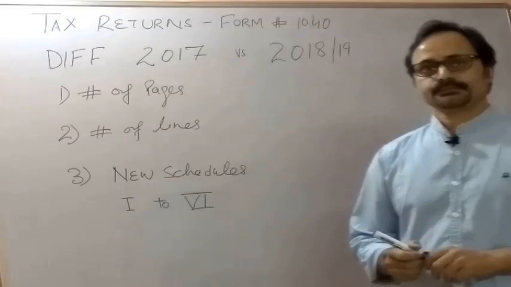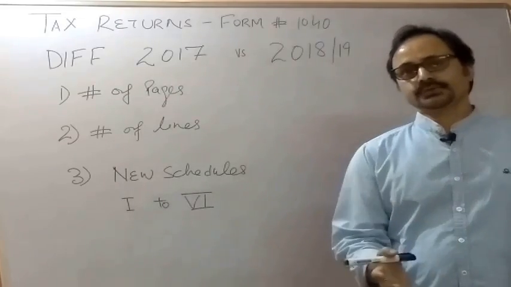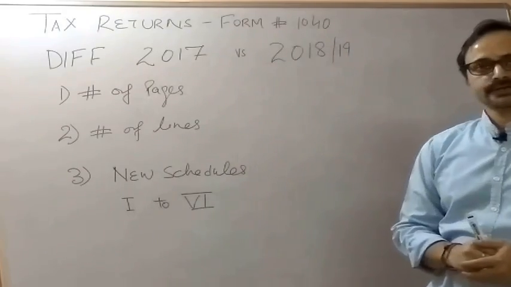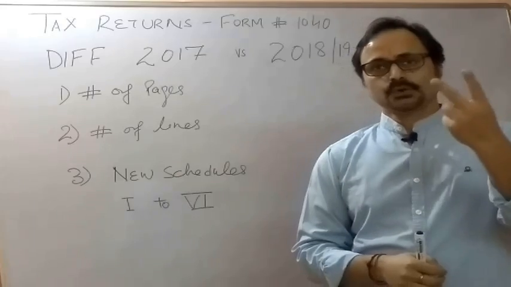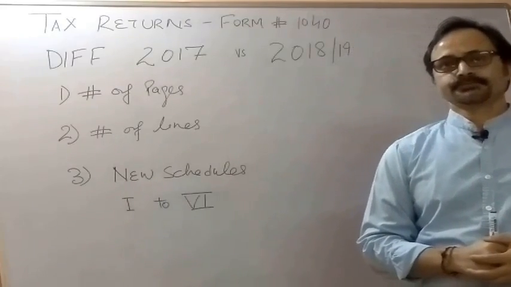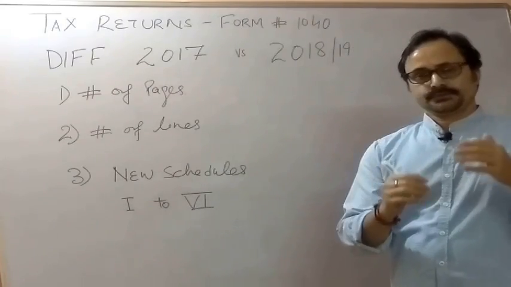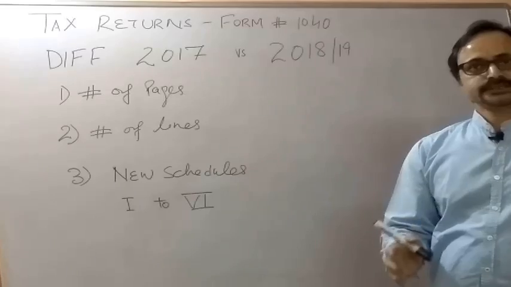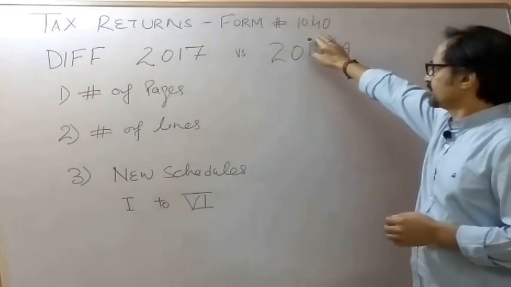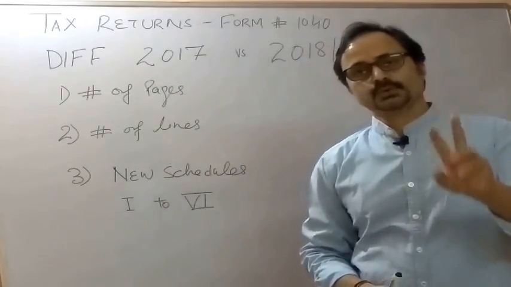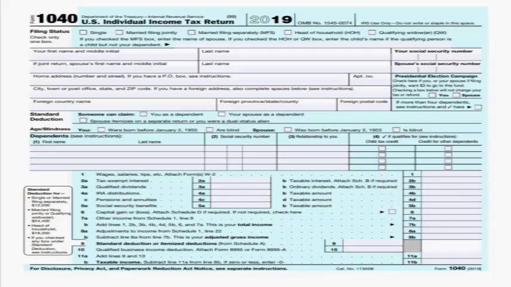But for individual tax returns, form number 1040, it is only a 2 page document. It's surprising, right? Form number 1040 has only 2 pages, number 1 and number 2.